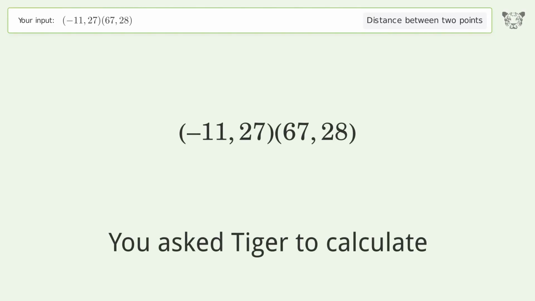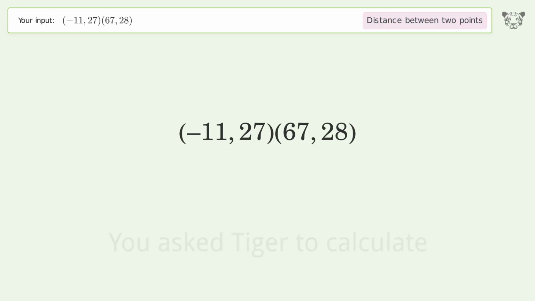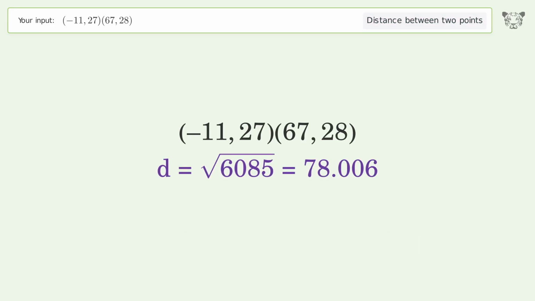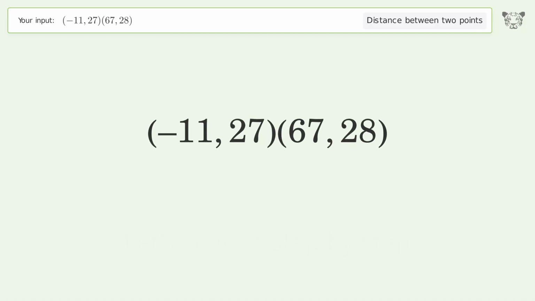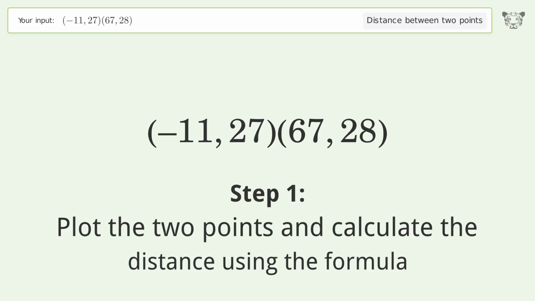You ask Tiger to calculate. This deals with the distance between 2 points. The distance between the 2 points is the square root of 6,085 or 78.006. Let's solve it step by step. Plot the 2 points and calculate the distance using the formula.